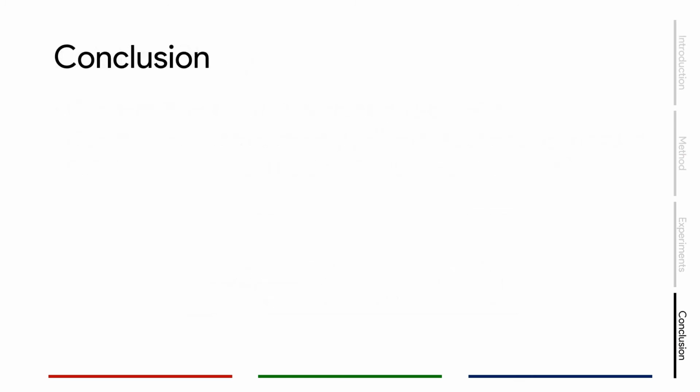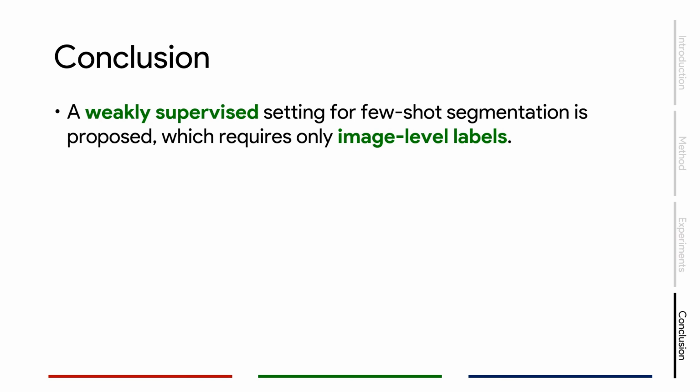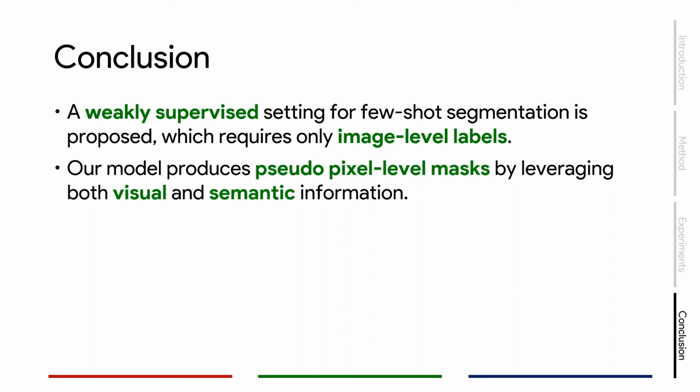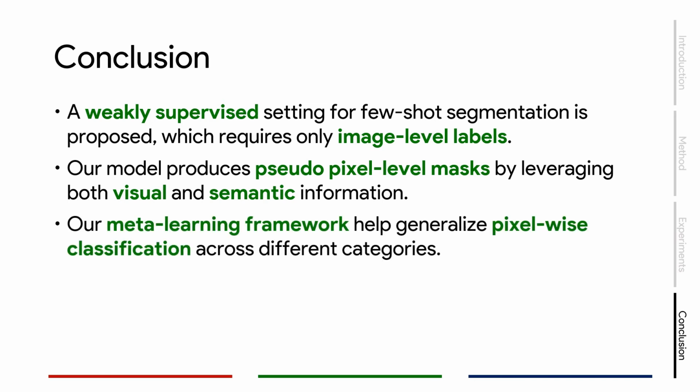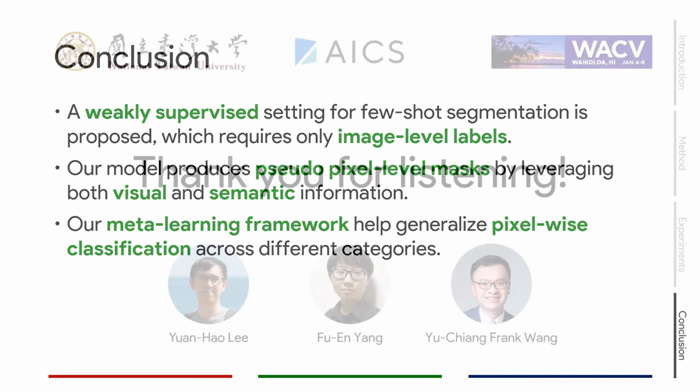We summarize our work as follows. First, we propose a novel setting of weakly supervised semantic segmentation requiring only image-level labels. Second, we design a pseudo-pixel-level label generator that leverages both visual and semantic information. Lastly, our meta-learning segmentation framework can predict satisfactory results on novel categories using the generated pseudo-labels.